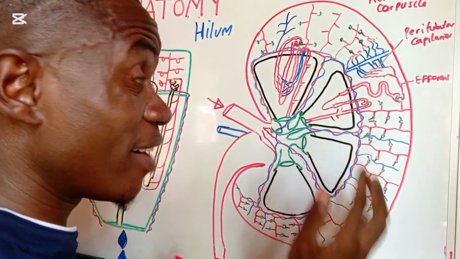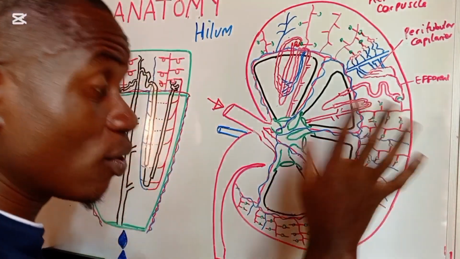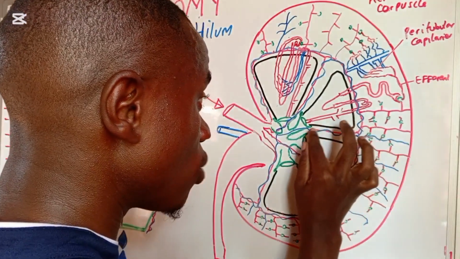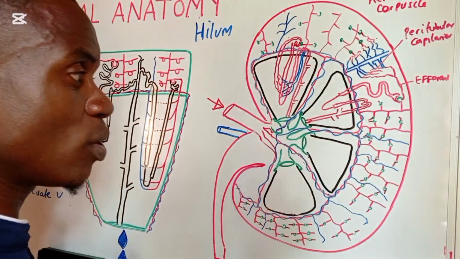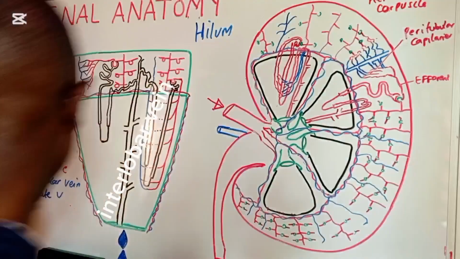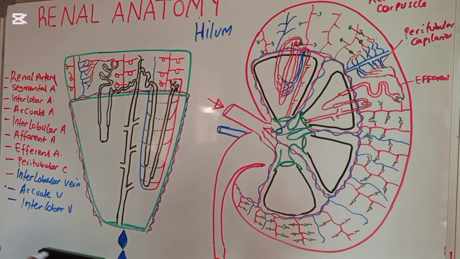Now the arcuate vein is going to start coming here. This one is what we call the renal column, that invagination of the renal cortex. So now we are going to be having our vein. Whenever it passes through the renal column, in between, it is now called the interlobar vein.